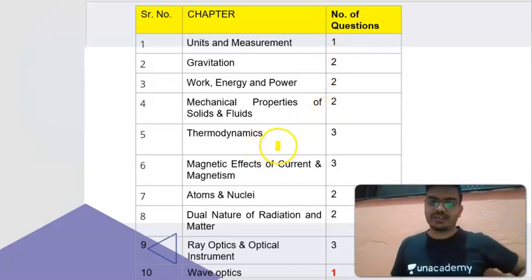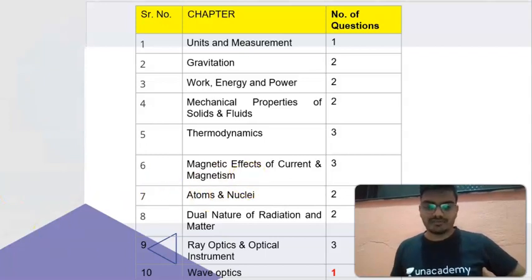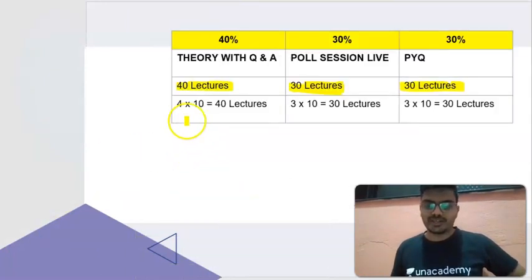Thermodynamics again from the class 11 contains 3 chapters. So as you can see, I am having a total of 40 hours in my hand. So here is the bifurcation: 40 hours for the theory, it means